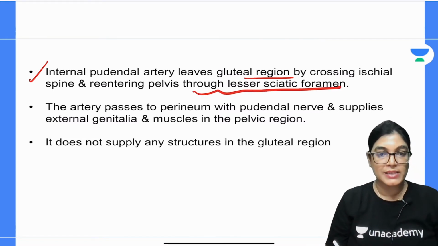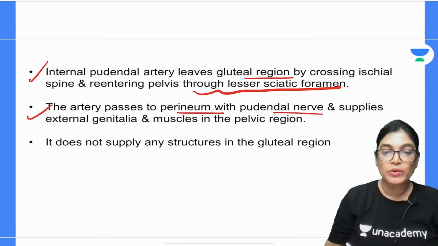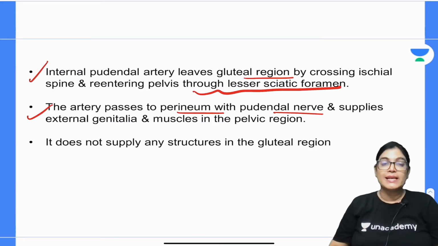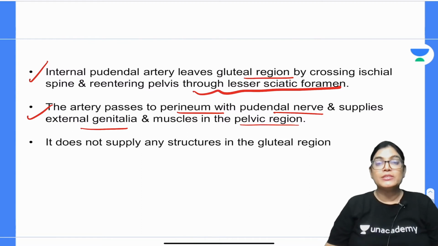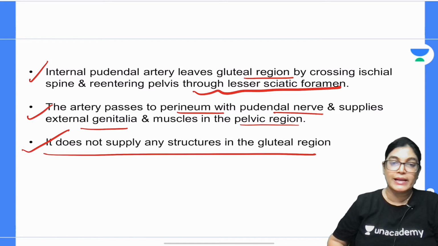So, this was the correct statement. The artery passes to the perineum along with the pudendal nerve, the nerve of the perineum. It supplies the external genitalia and also the muscles of the pelvic region. It is not giving any kind of supply to the gluteal region. So, this is also the correct statement.